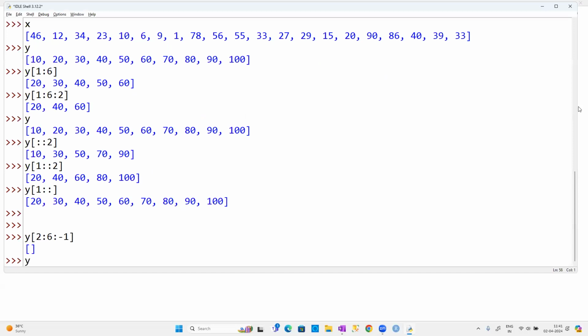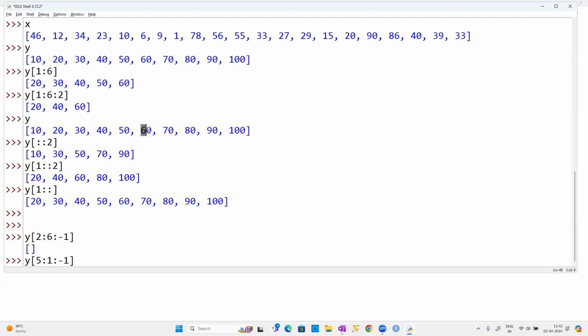So same example, I'll say it like this, guys: 5 is to 1 is to -1. What do I mean by 5 is to 1 is to -1? Start from the 5th index. You know what the 5th index is? Count 0, 1, 2, 3, 4, 5. Start from 60, and you are asking to take a step of -1. So it is going to be 5 minus 1, 4. So it will be in the reverse order, guys.